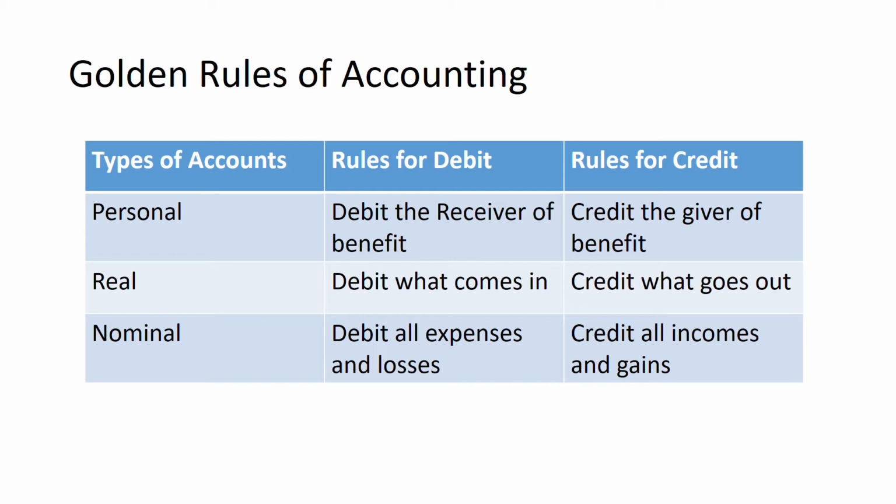If I made the payment in cash, then the cash account should be credited because cash goes out of the business. So cash is also an asset. When cash goes out of the business, the asset account shall be credited. Nominal accounts are accounts of expenses and losses or incomes and gains. Accounts of expenses and losses shall be debited and accounts of incomes and gains should be credited.